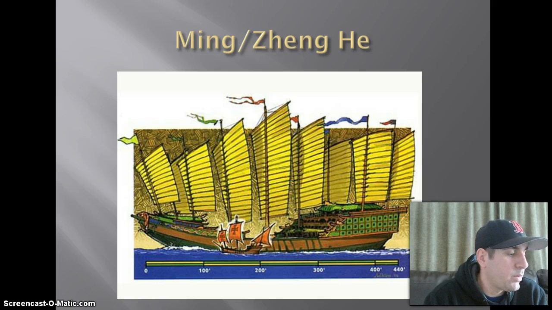The Ming Empire is going to last from about 1500, well, looking at it from 1500 to 1644. The Ming took over after the Yuan, and they sponsored Zheng He's voyages, but they quickly run into some problems. The Little Ice Age may have caused a lot of stress on the Ming Empire. This caused stress on their agriculture, which in turn is going to hurt the government, and it's going to cause a population decline in China in the 1700s.